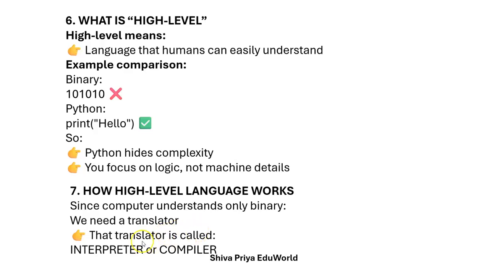The translator is called an interpreter or compiler, which converts the high level language to low level language. Clear? Whatever I write in a high level language, for example in Python or C, C++, Java, it will convert it to low level language. Interpreters or compilers are used so that the computer can easily understand that.